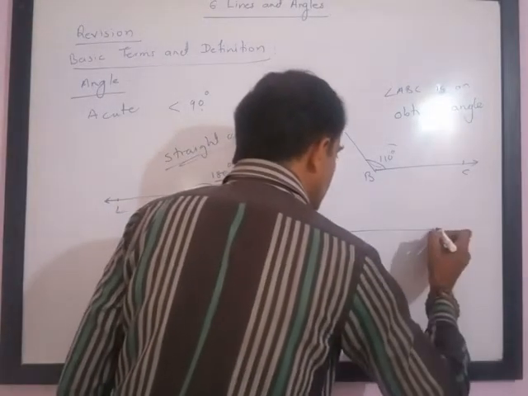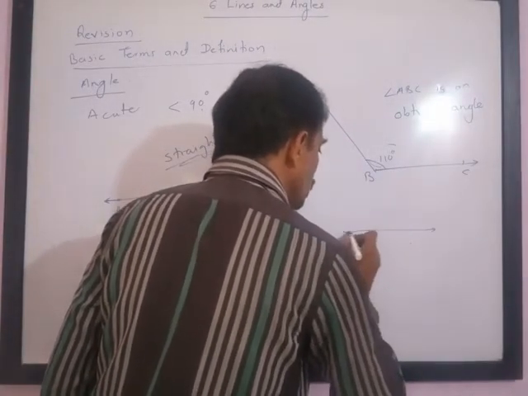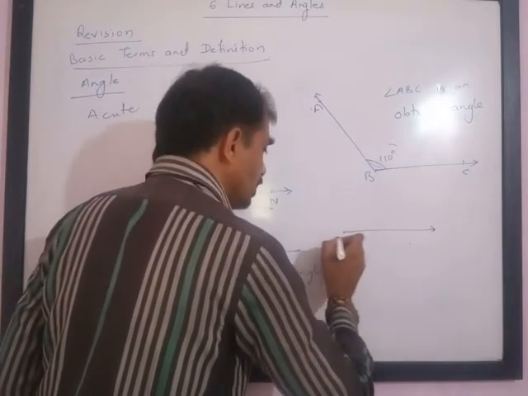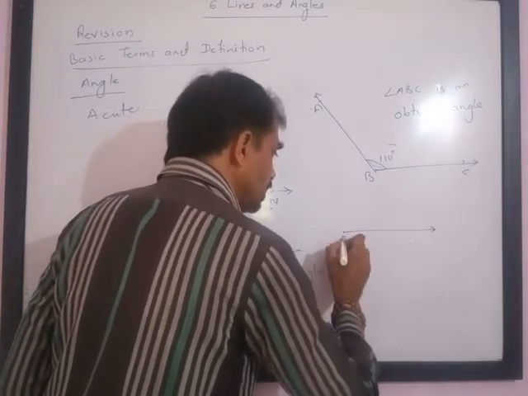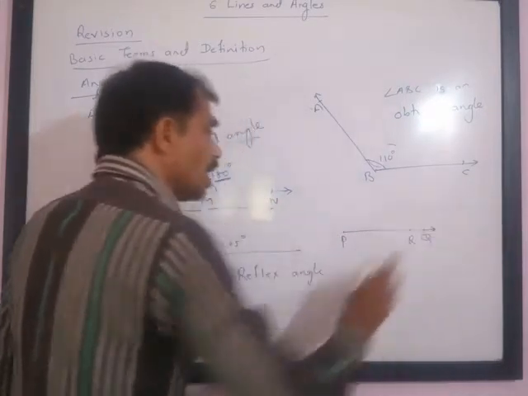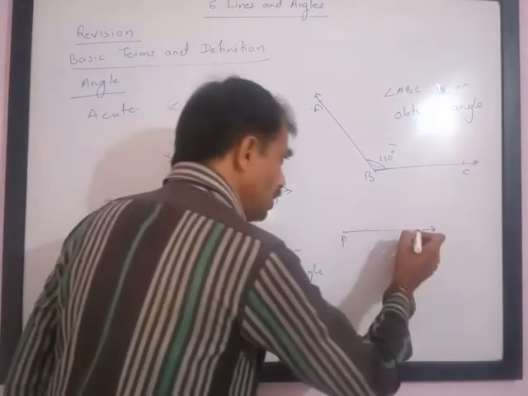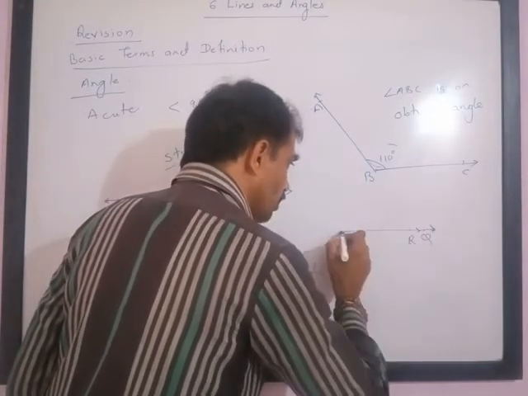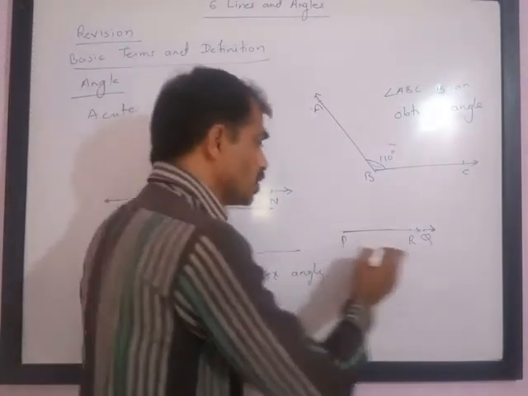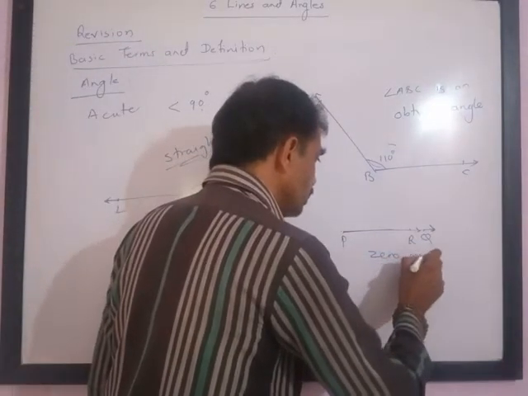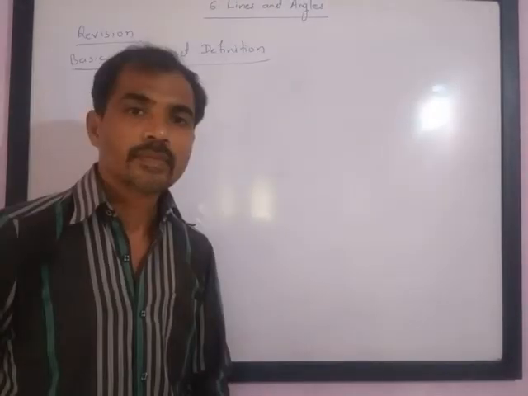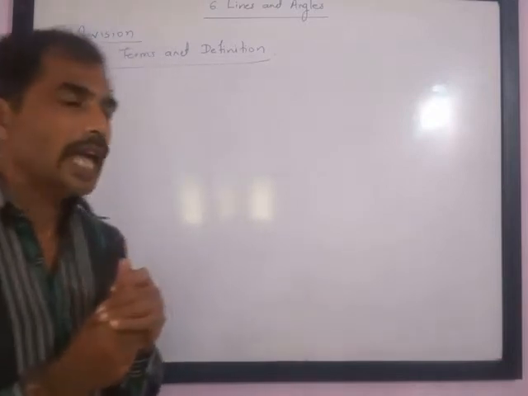One more angle is there. If the angle is 0 degrees, that is both the rays lie on the same line, the same ray, that is PQ and PR are on the same ray, PR and PQ are one above the other, then this angle is called a zero angle. Dear friends, we are revising angles.